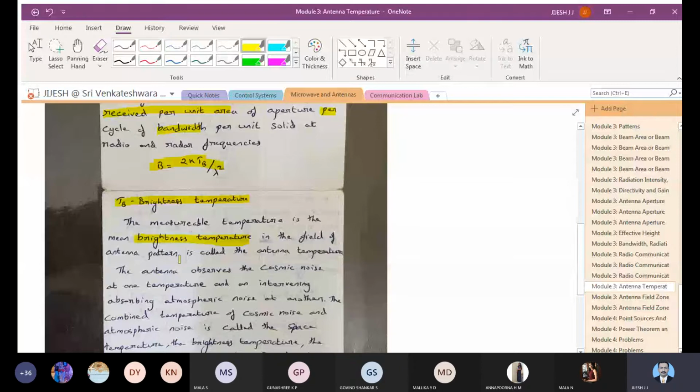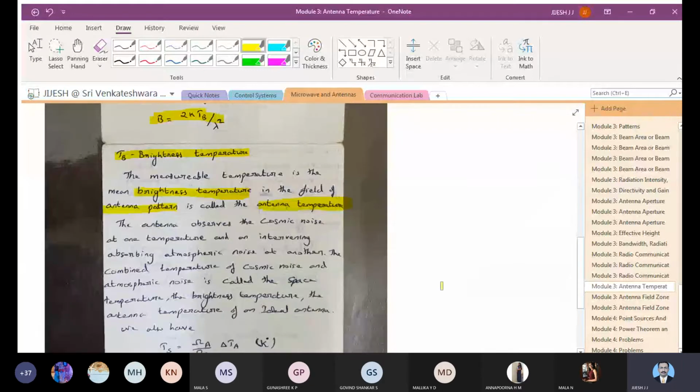So that is there, and the antenna observes the cosmic noise at one temperature, and the intervening observing the noise. Based on the signals, you know that when the signals are subjected to the outer space, they will be subjected to noise.